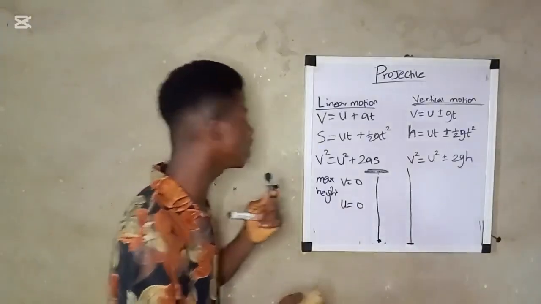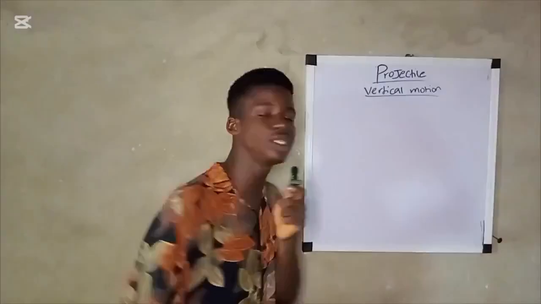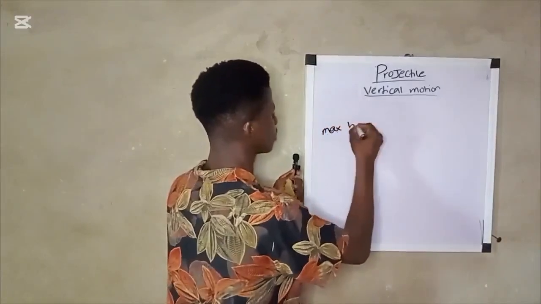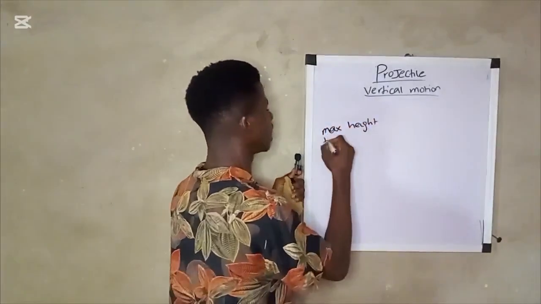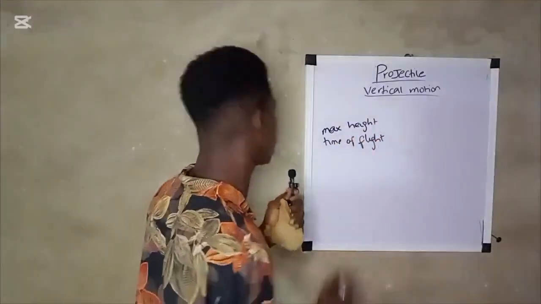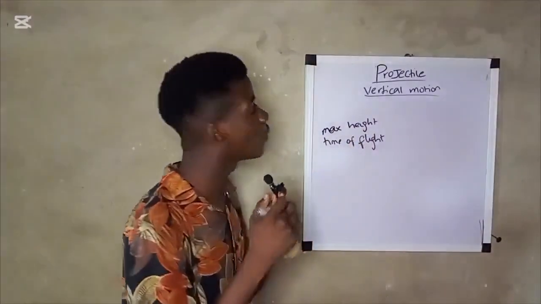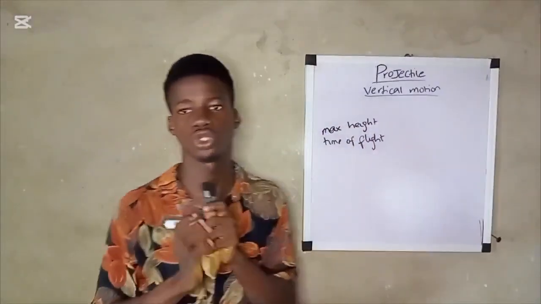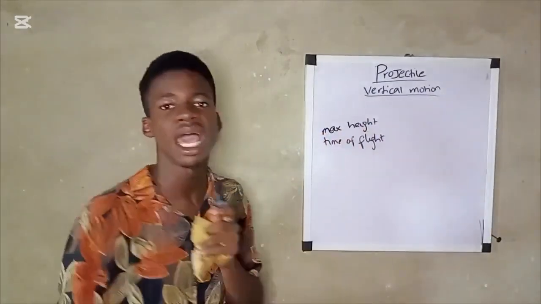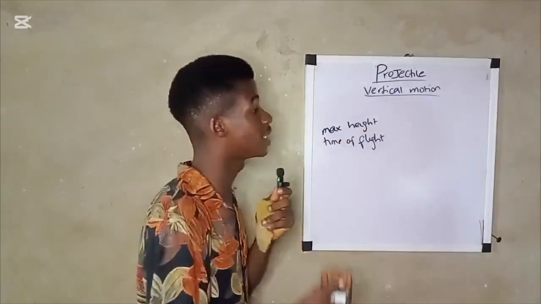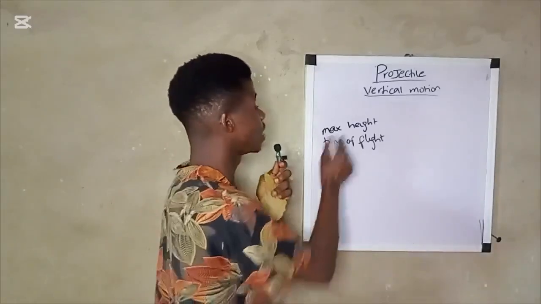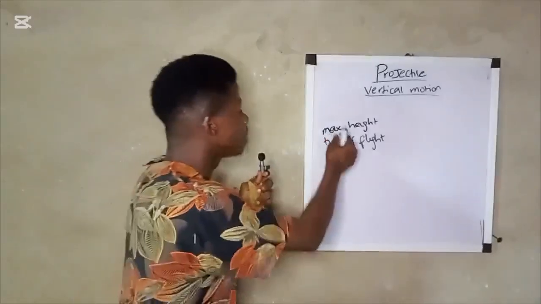Will be 0. Okay? Now, these are things you need to take note of. Maximum height, time of flight, then these are things you need to take note of under vertical motion. I will first tell you the meaning of maximum height, I give you the formula, then I will tell you some instances you need to know before you start using the formula. Okay, now what is maximum height?